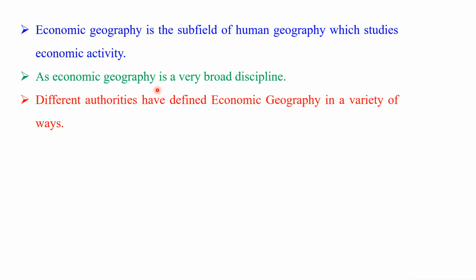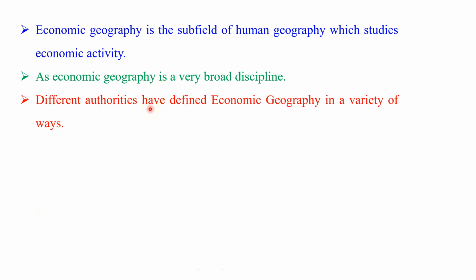Economic geography, I just mentioned, is a sub branch of human geography which studies the economic activities of man. Human activity may be the primary activity, secondary activity, tertiary activity, quaternary activity, quinary activity, and various activities that are specially discussed in this subject. And economic geography is a very broad discipline. If you compare with other sub branches of human geography, economic geography is a very vast and broad discipline, or you can say subject.